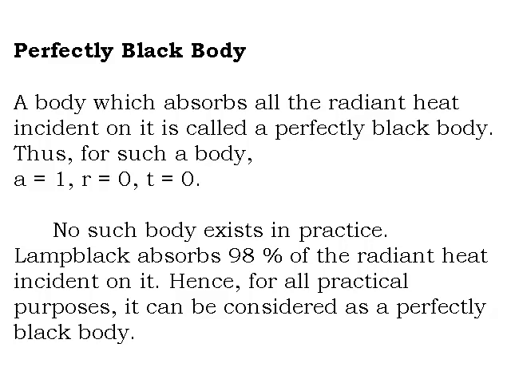Thus, for such a body, coefficient of absorption is 1, and obviously the coefficients of reflection and transmission are 0. Actually, no such body exists in practice, but lamp black absorbs 98% of the radiant heat incident on it. Hence, for all practical purposes, lamp black can be considered as a perfectly black body.